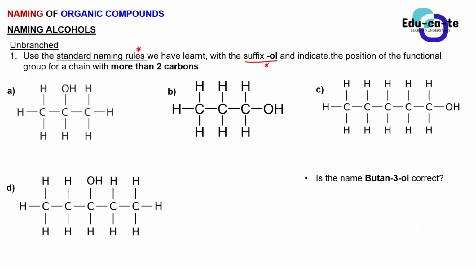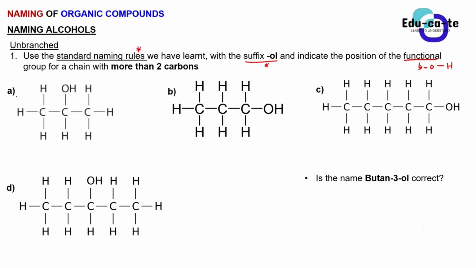And you must also indicate the position of the functional group. What is the functional group for alcohols? What's the name of the functional group for alcohols? Yes, Olive. The hydroxyl group. So you must indicate where the hydroxyl group is found. The hydroxyl group, guys, the functional group of alcohols, is simply an O and an H, so it's an OH bonded together.